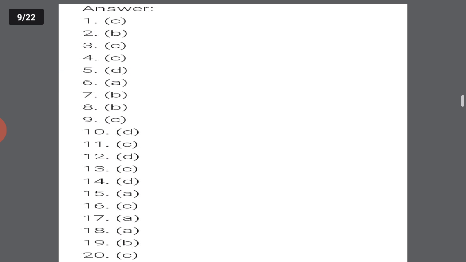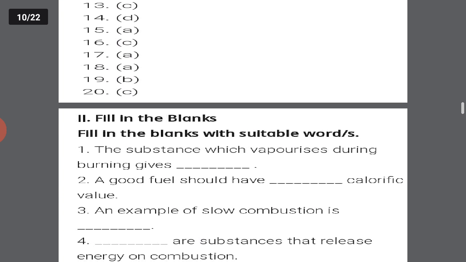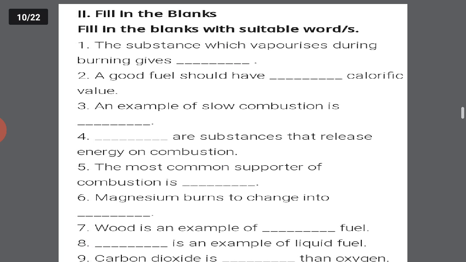Now the answer key of these questions is here. You can tally also whatever we discussed. Fill in the blanks. The substance which vaporizes during burning gives flame. Flame, you need to fill in this blank. Okay, flame. Option B, a good fuel should have high or low calorific value? It should have high calorific value. Okay. An example of slow combustion is respiration. Got it? Example of slow combustion is respiration.